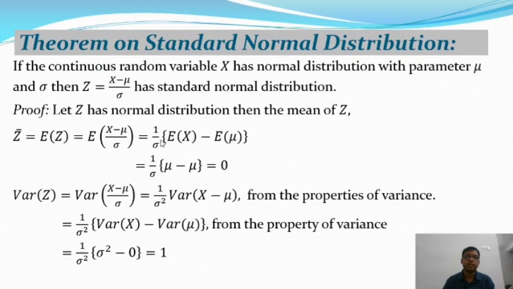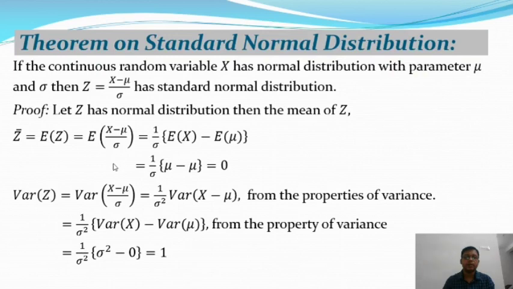We will get the expectation of x minus mu is equal to the expectation of x minus the expectation of mu, and the expectation of a constant is that constant. So the second term will give mu, and the first one, the expectation of x, is also mu. So in a normal distribution, the expectation of x is equal to mu. Therefore the expectation of a standard normal distribution will give 0.